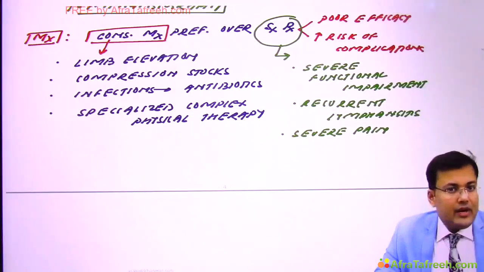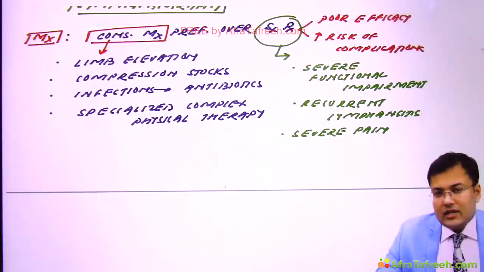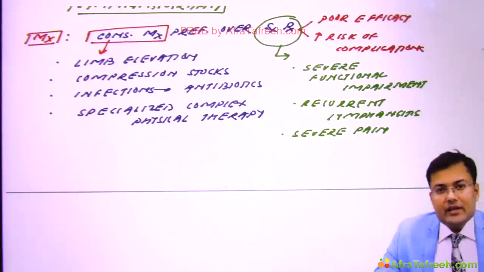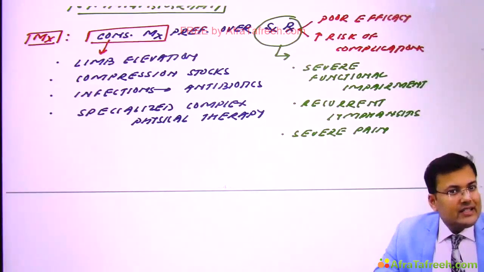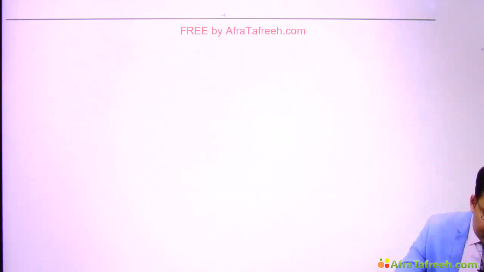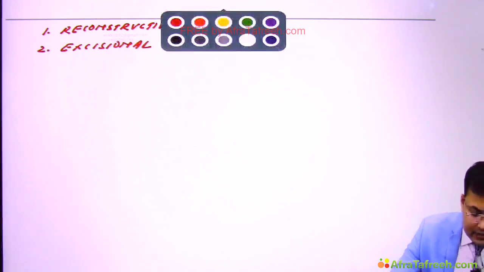One is known as reconstructive operations and the second is excisional operations. Reconstructive operation, as the name suggests, we perform the reconstruction, and in excisional operations we perform the excision. Surgical treatments are first reconstructive and the second is excisional. Okay, it's very easy to understand.